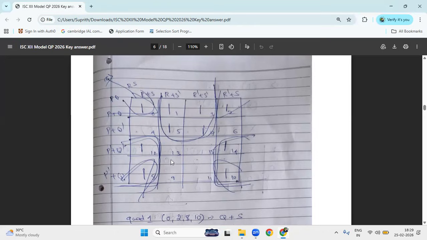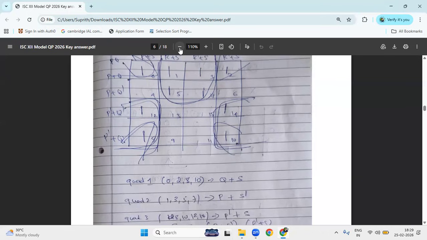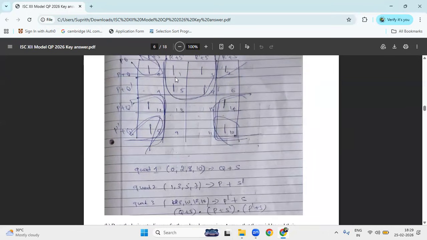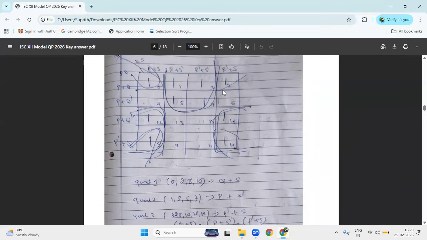Okay, next you can check what is the grouping we can do. One quad, and these two another quad, and the corner term is another quad. So what is the expression you can get here? First 0, 2, 8, 10, that is the corner term. What is the remaining term? Here P dash goes out.